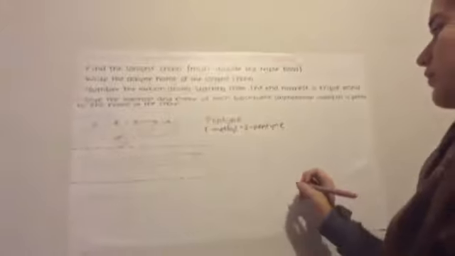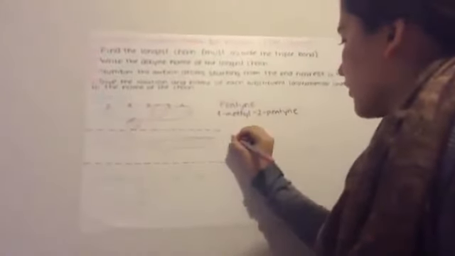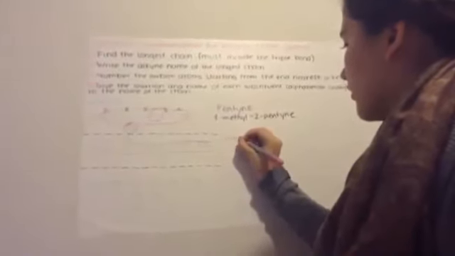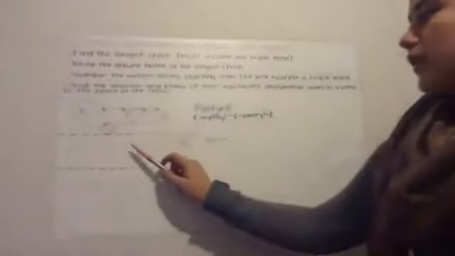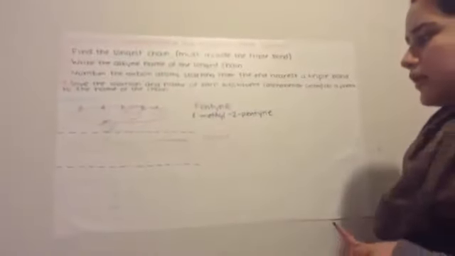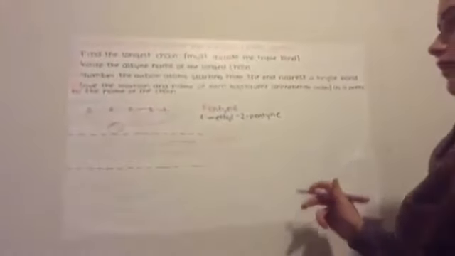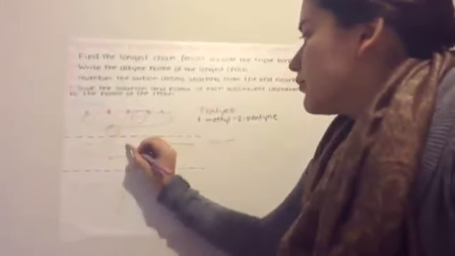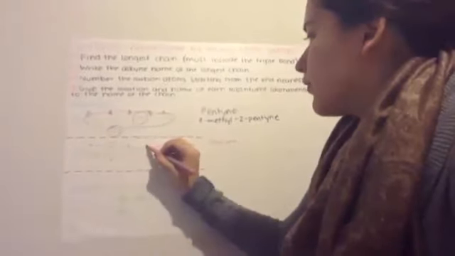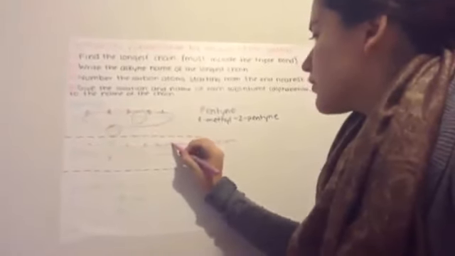This is a heptane. Then number the atoms starting from the end nearest to a triple bond. But here we have a double bond, and the double bond has precedence over the triple bond. So we will start here. 1, 2, 3, 4, 5, 6, and 7.